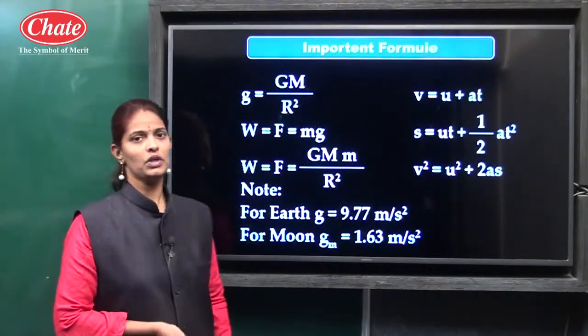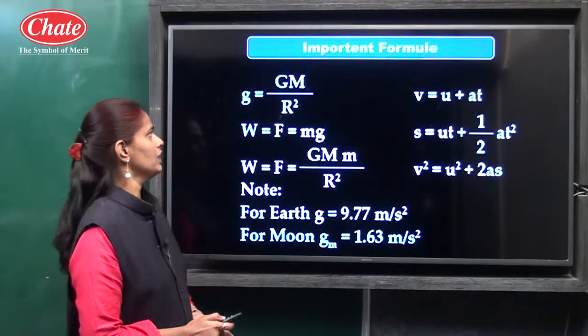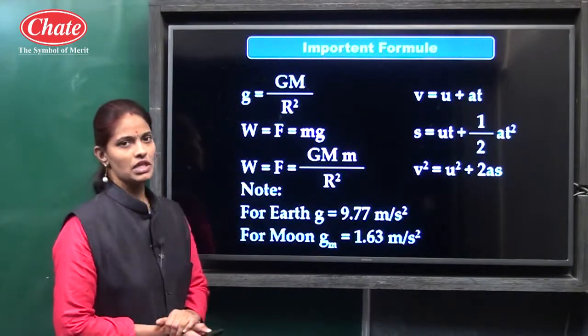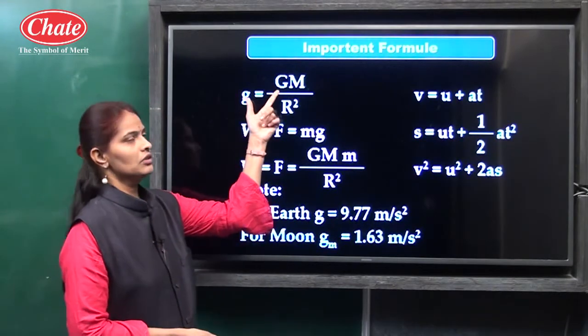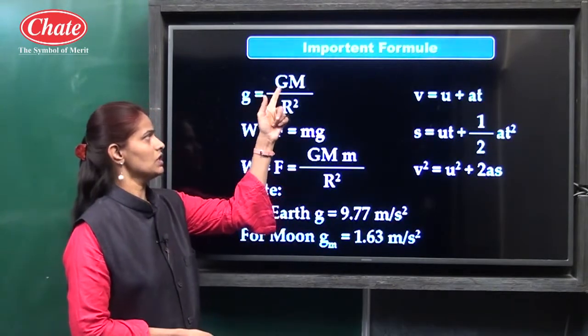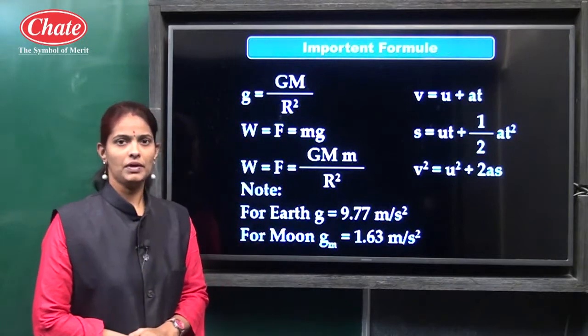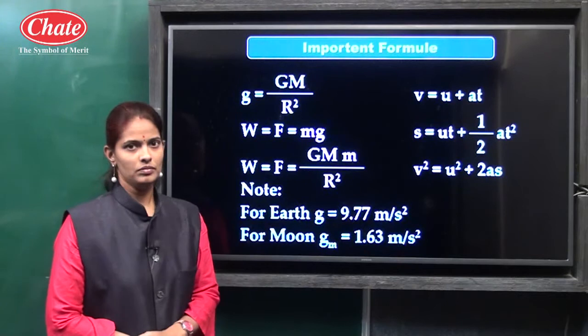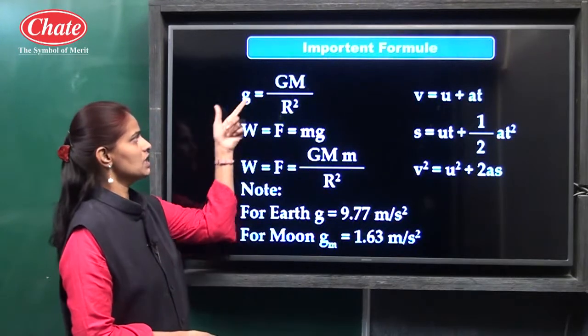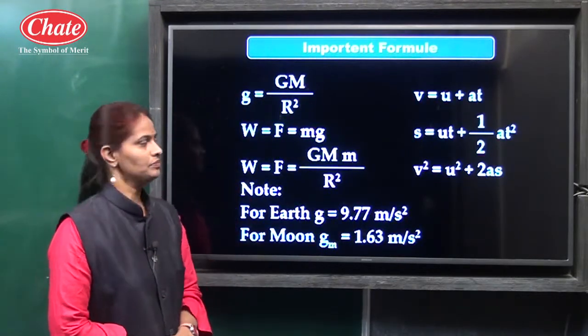Then important formula from this chapter, gravitation. Here g, the acceleration due to gravity, is equal to GM upon R square. G is the universal gravitational constant, capital M is the mass of Earth, and capital R is the radius of Earth. Okay, so g is equal to GM upon R square.